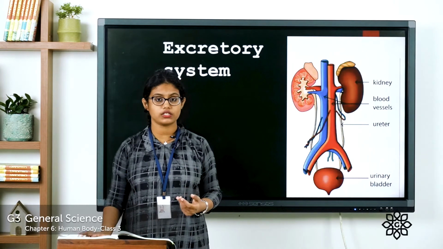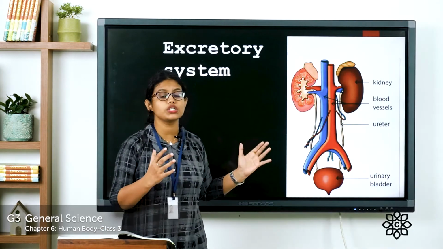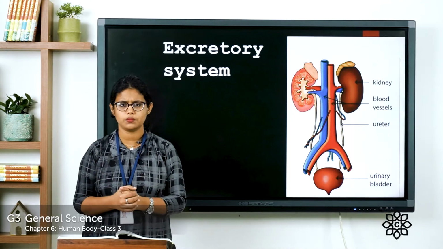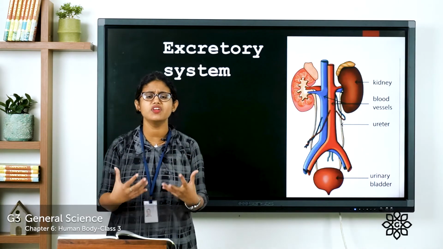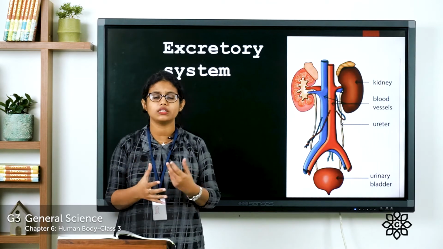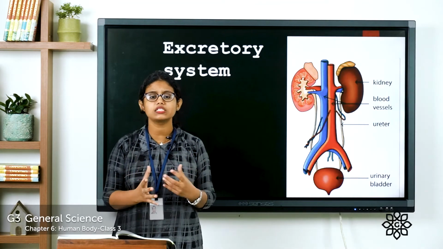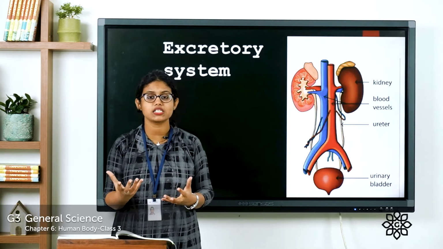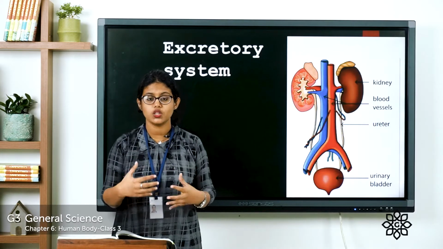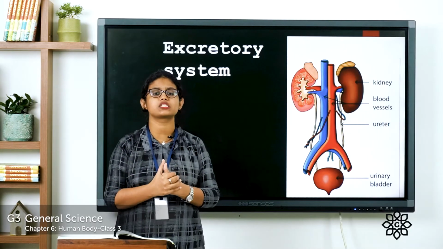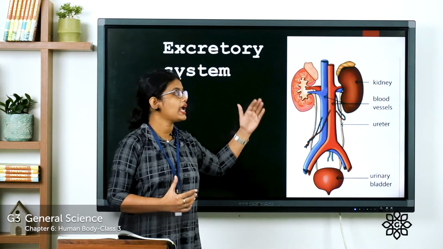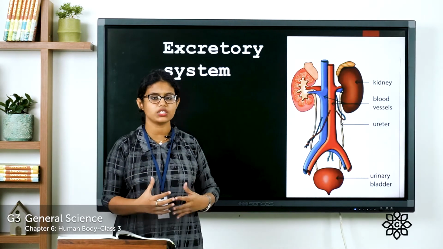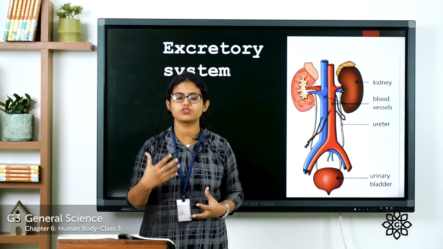Coming to the next organ system, that is the excretory system. You all know that our body works all the time. Our body is a living machine and it is working all the time. As it is working all the time, what happens? It produces waste. And this waste has to be removed, right? So the organs which remove waste from the body form the excretory system.